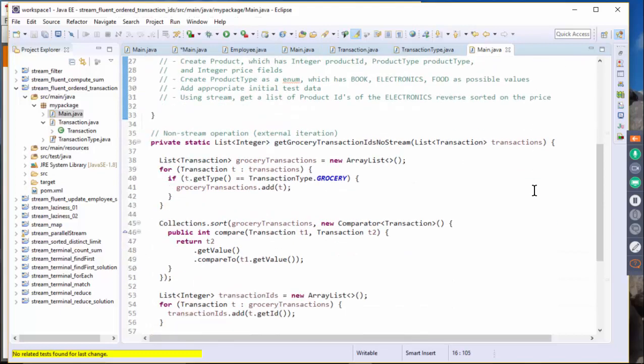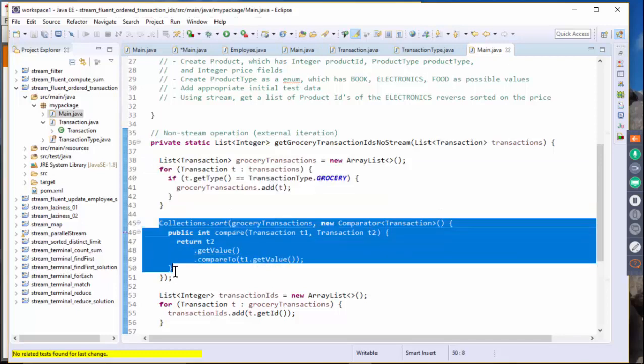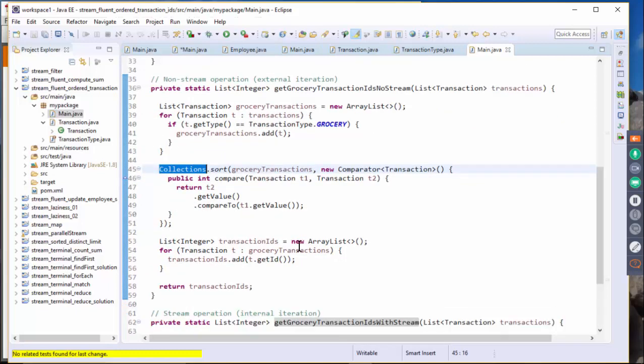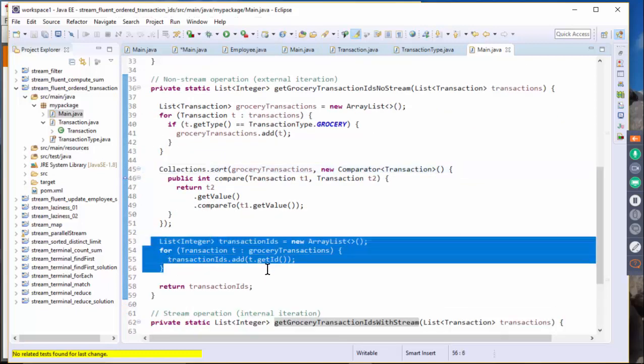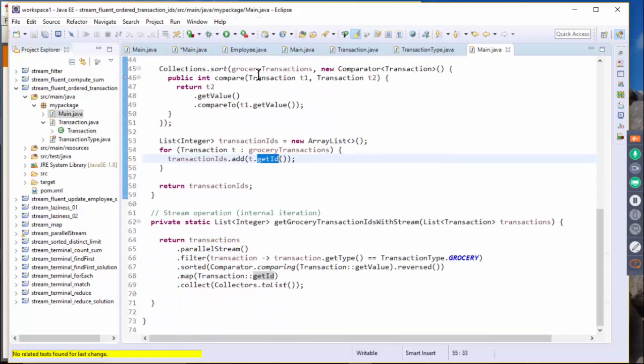Now this is the example that is not using stream. As we have seen in the slide, we do a for loop to create the temporary grocery transactions, and then we perform a sort using the sort method of the Collections utility class, and then we create another list object which just takes the transaction ID. That is what you have to do using non-stream code.